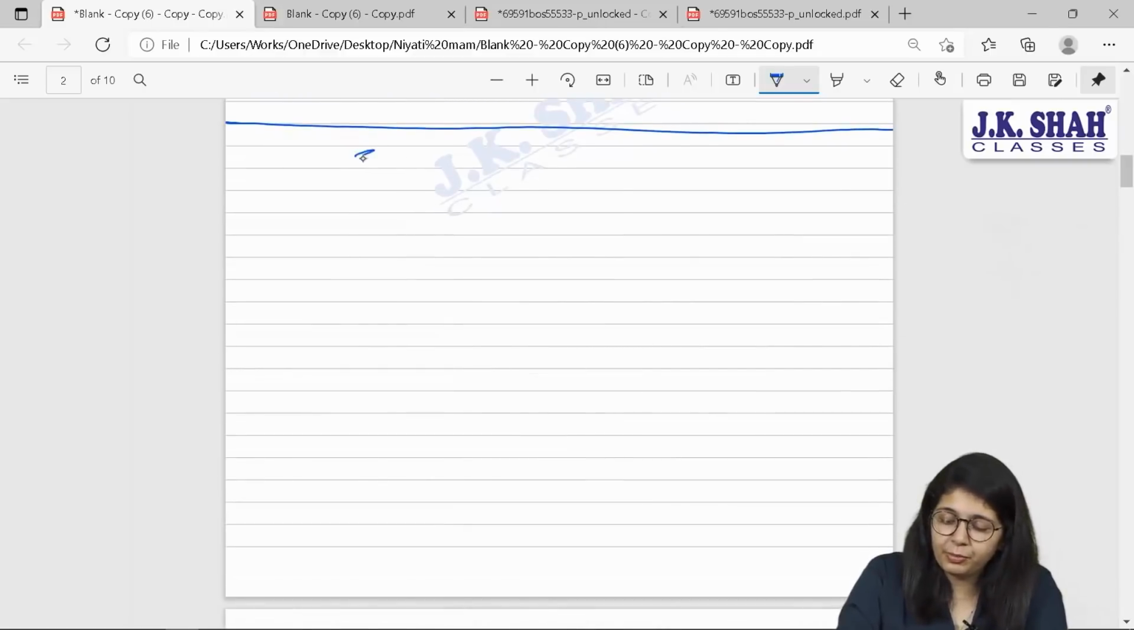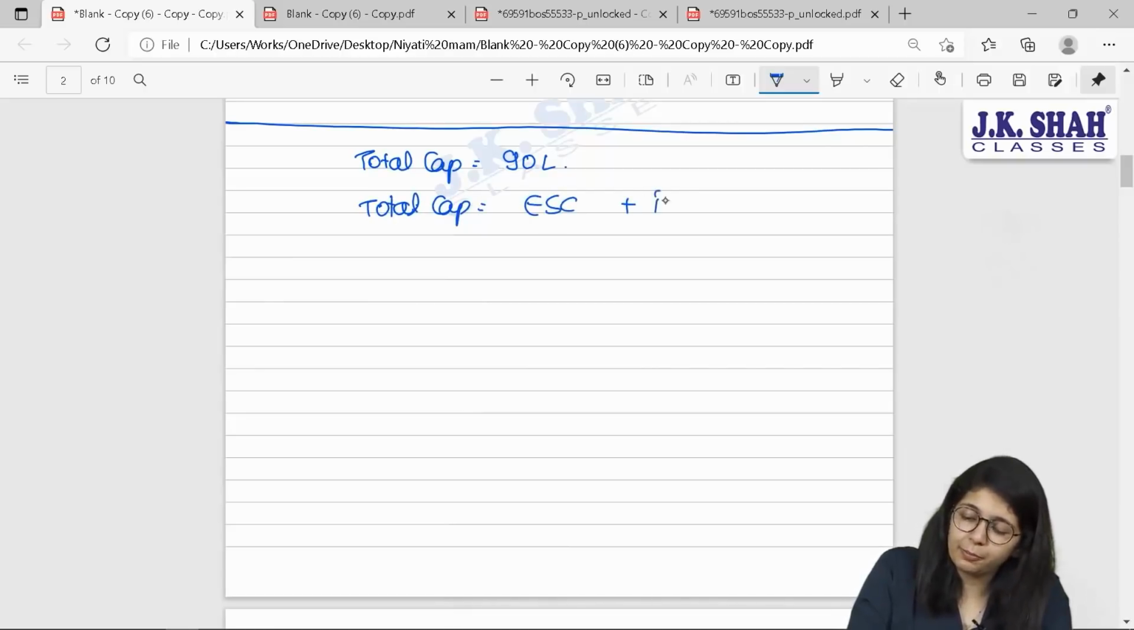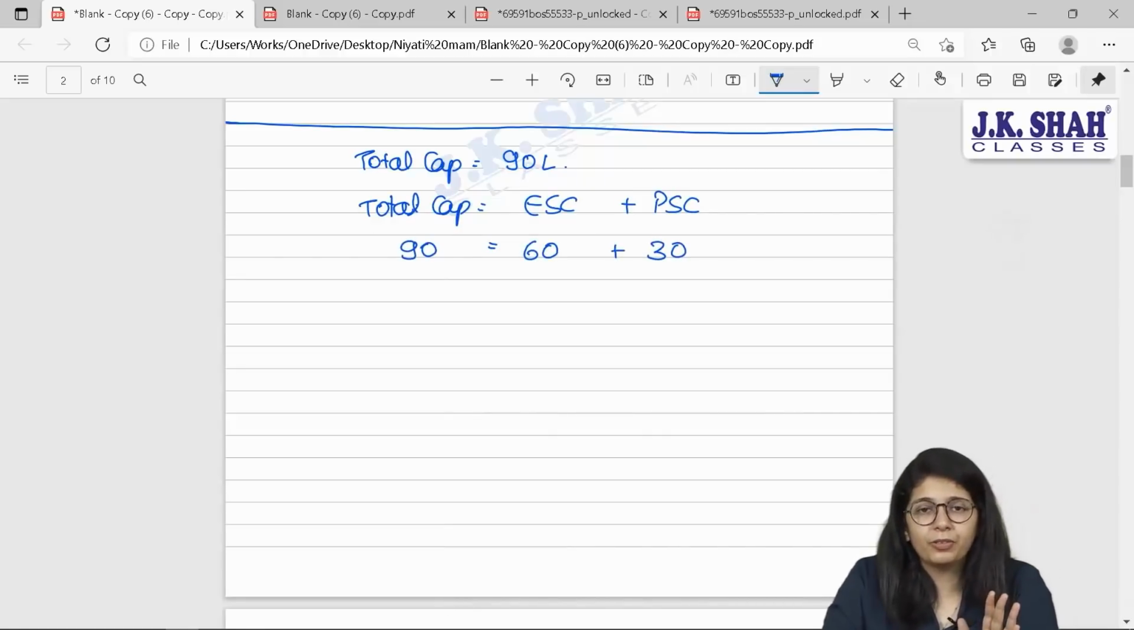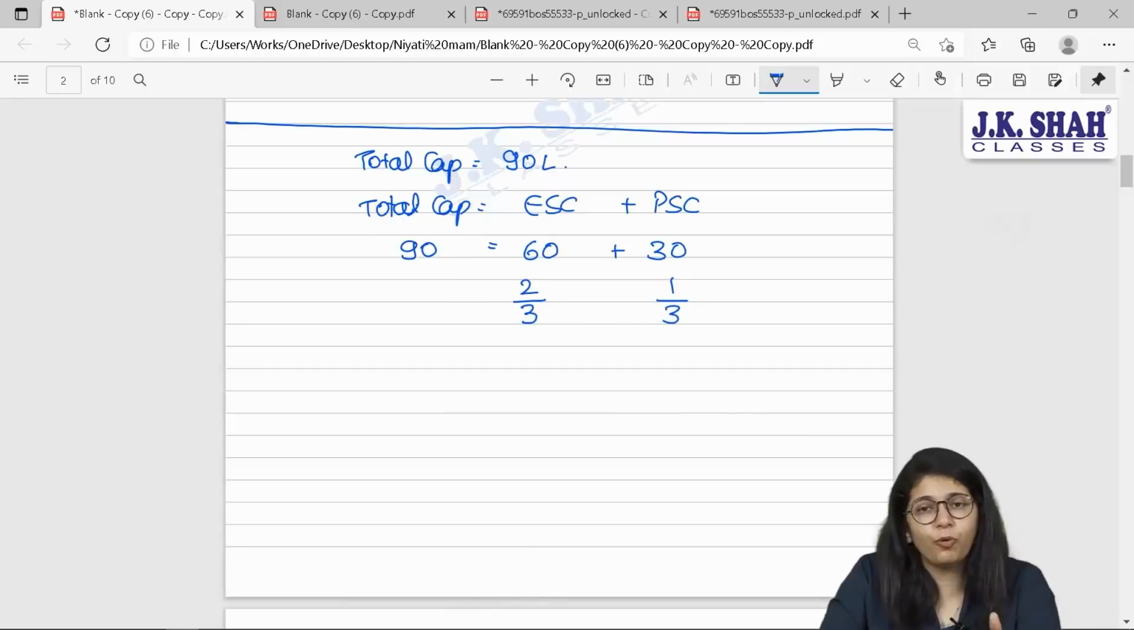First of all, the total capital in the company is 90 lakhs, and total capital comprises equity share capital plus preference share capital: equity 60, preference 30, total 90. All of them have voting powers. So out of total 90, 60 is equity, preference is 30. In other words, can I say all the equity shareholders have 2/3 right in the company and all the preference shareholders have 1/3 right of voting in the company?